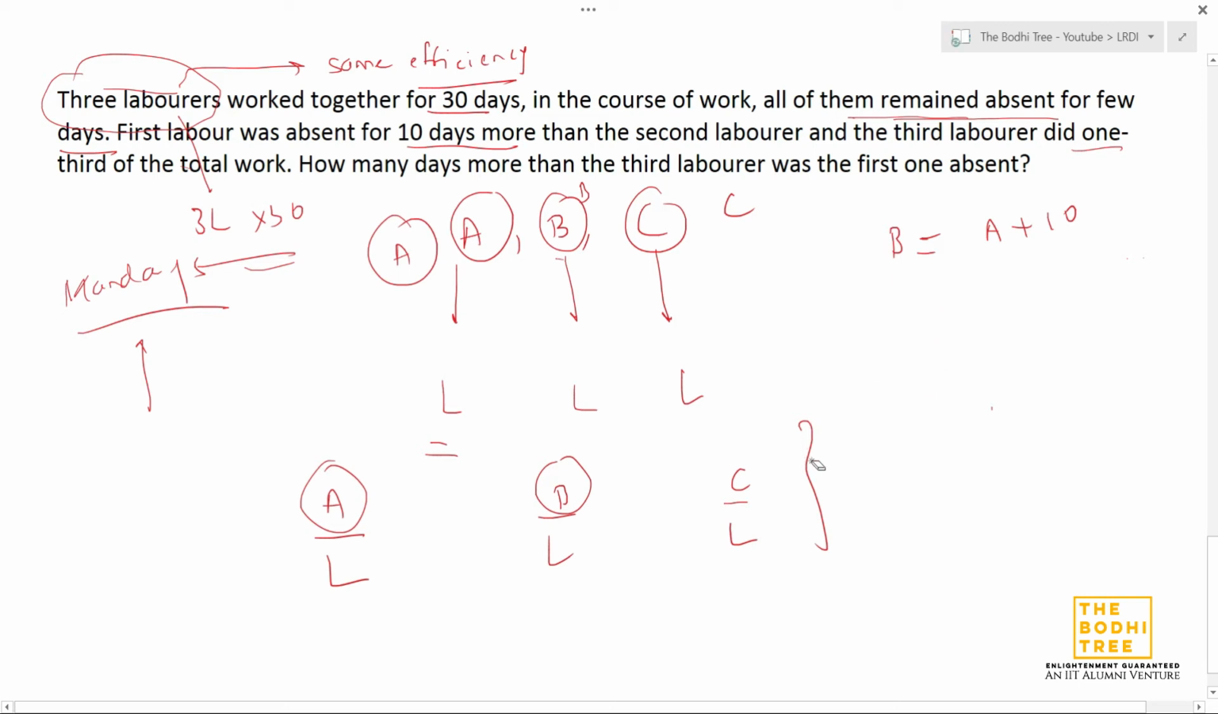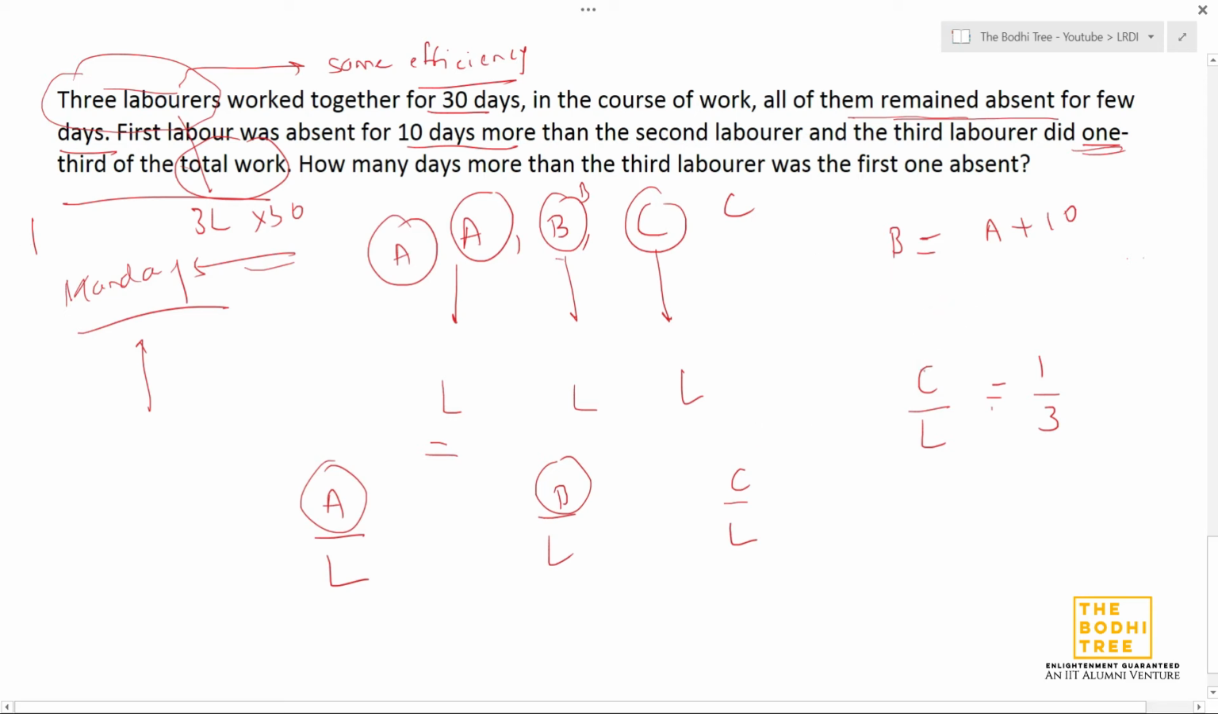Alright, so if the third laborer, C, is doing 1/L work per day and he is working for C days, that is he is doing C by L work. This is nothing but equal to 1 by 3, they are saying 1/3 of the total work. We are using the unit work method, assuming total work to be 1. So we get C by L is equal to 1 by 3.